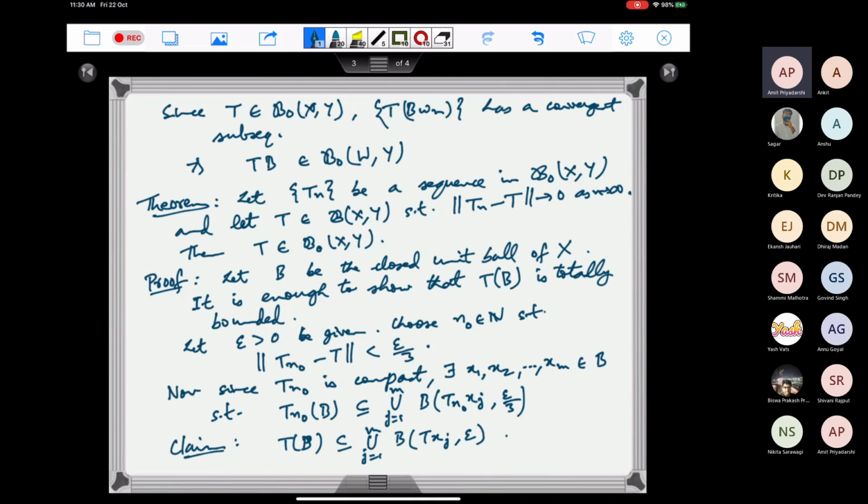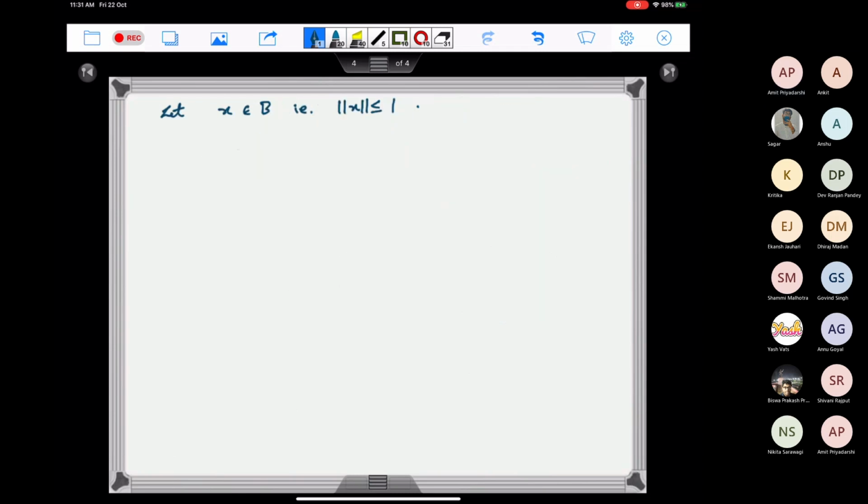Therefore, we can find some j between 1 and m such that there exists j belonging to 1 to m such that the norm of T_n0 of x_j minus T_n0 of x is less than epsilon by 3.